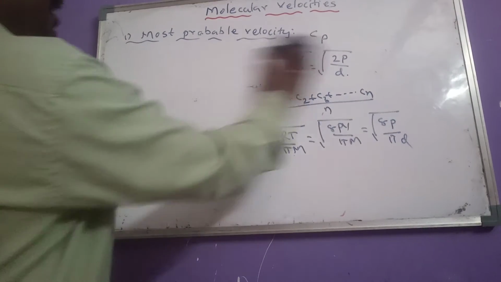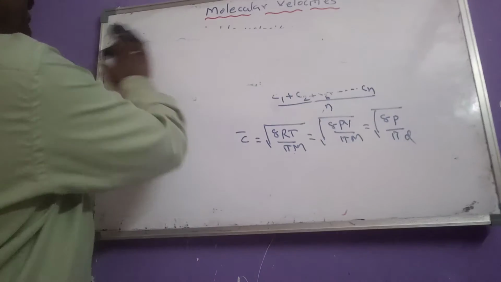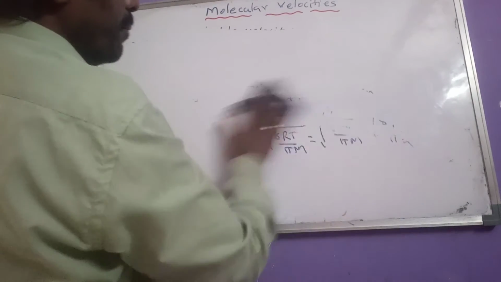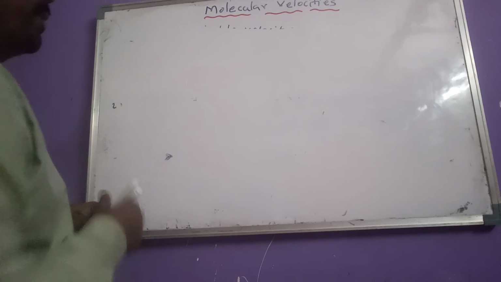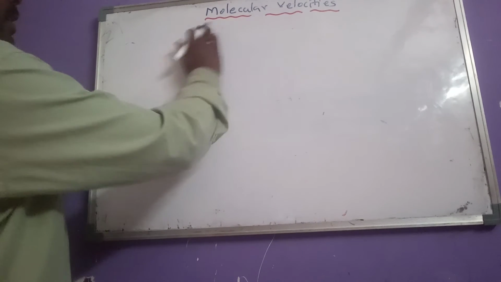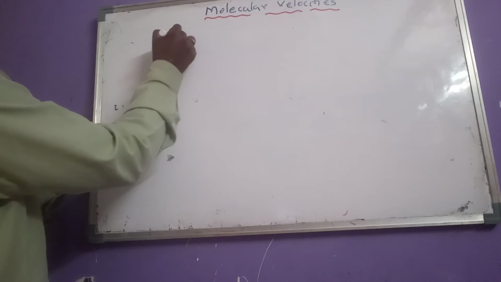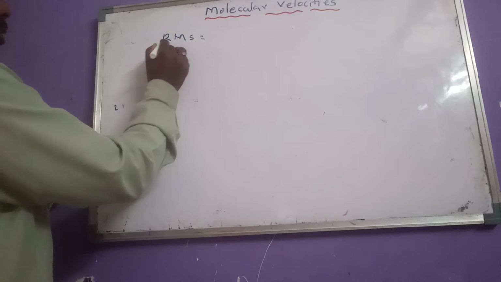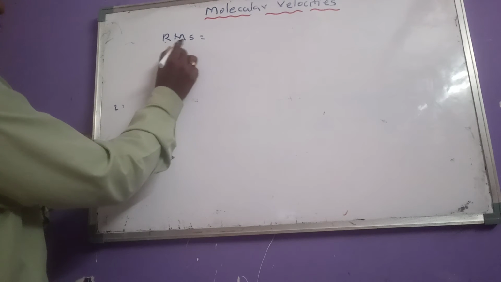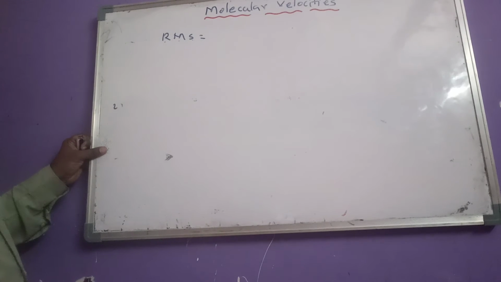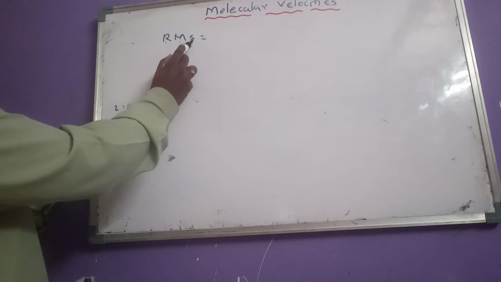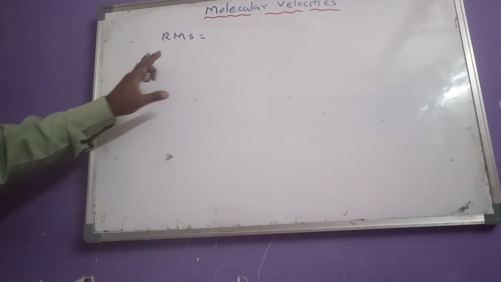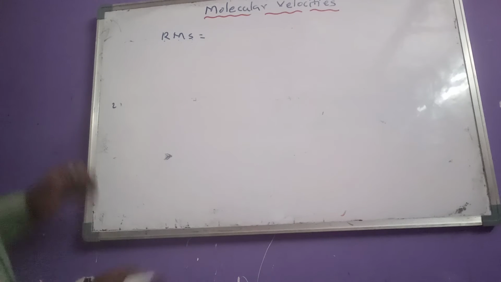And the third type of velocity is RMS velocity. What is the meaning of RMS velocity? RMS velocity means root of the mean of the squares of the velocities. Root of the mean of the squares of the velocities is known as RMS velocity.